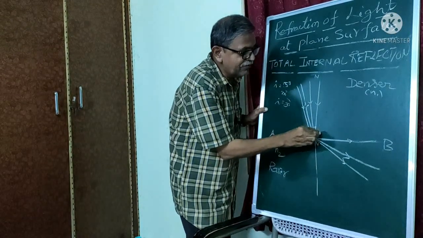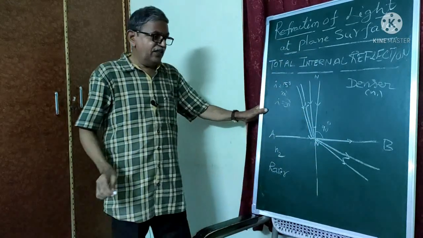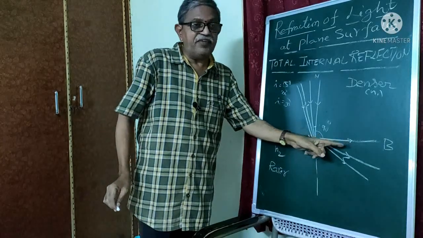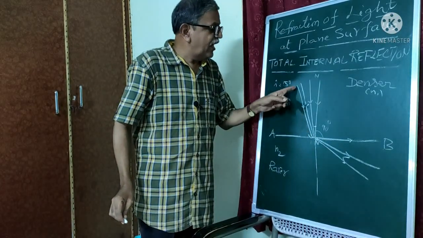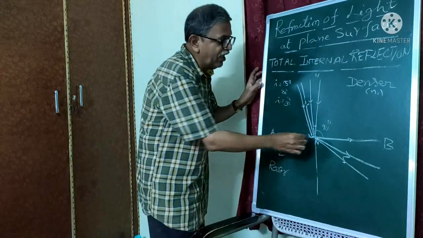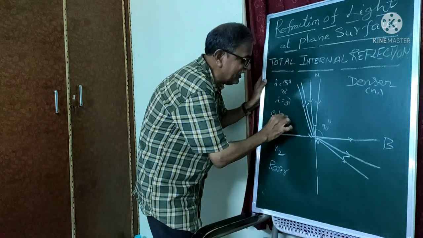So at this, please observe the angle will be 90 degrees. Whenever the ray grazes the surface of the interface, the angle subtended by this incident ray with the normal is known as the critical angle. This is called the critical angle.